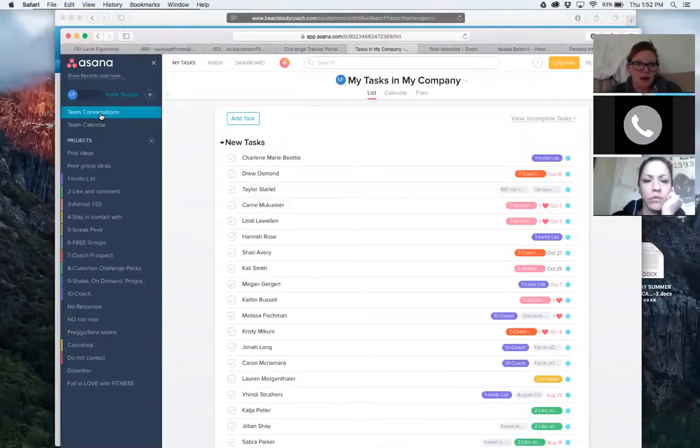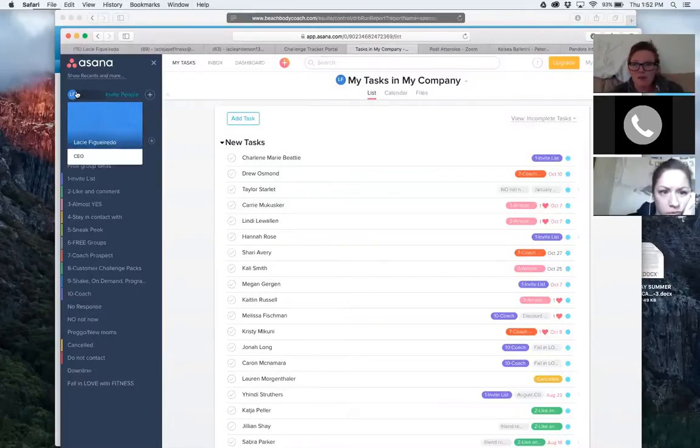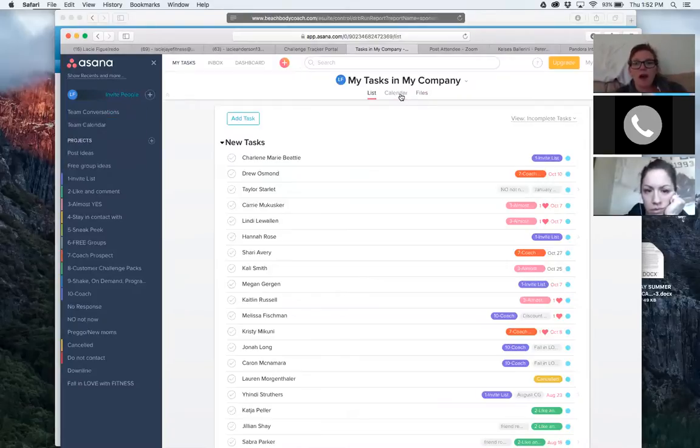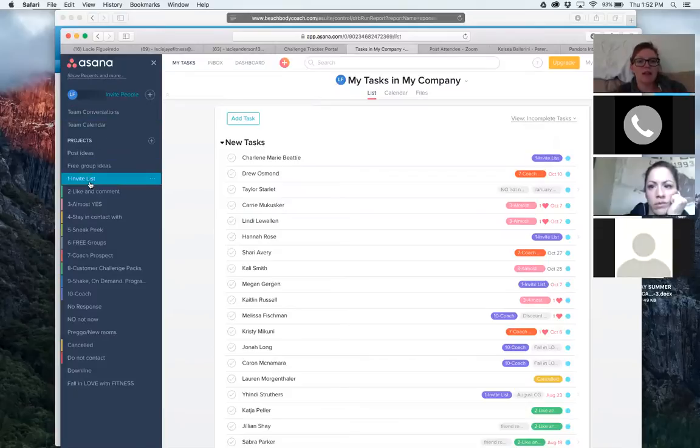So this is Asana. You guys can log in. It's a free way to track people for your company. It's really cool because you can have files, you can enter a calendar, you can add extra people to your company. I don't know how many you can have while it's free, but I know that you can add people, so when you have your personal assistant one day, you can have them have their own tasks. As you can see on this side, I pretty much started with an invite list.